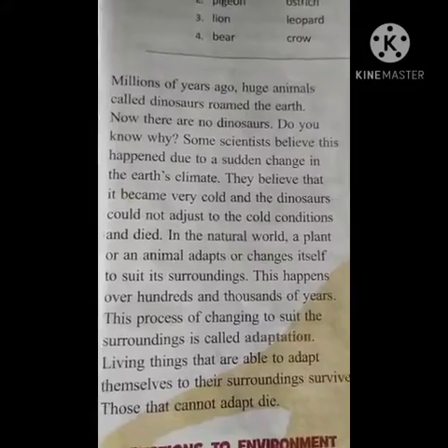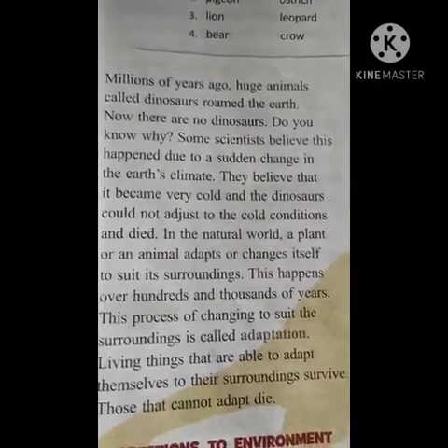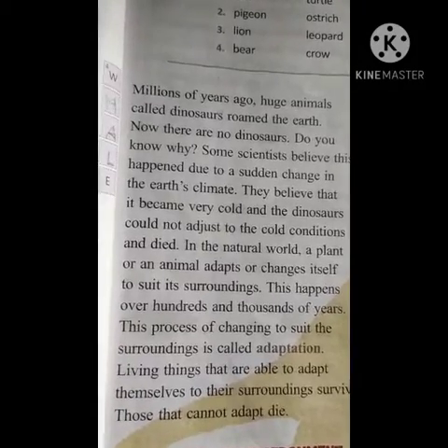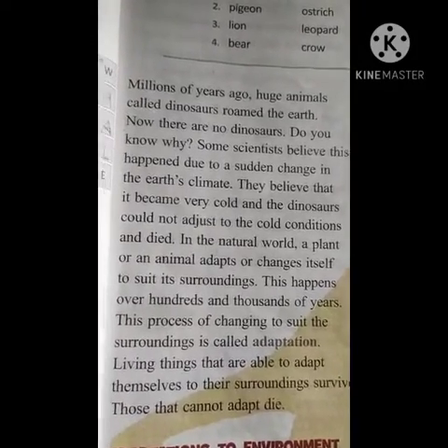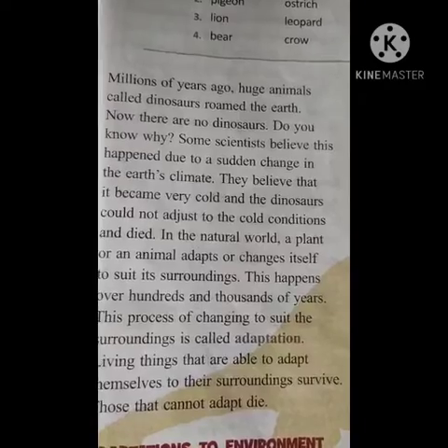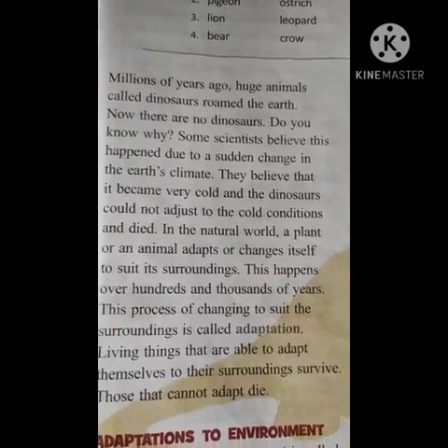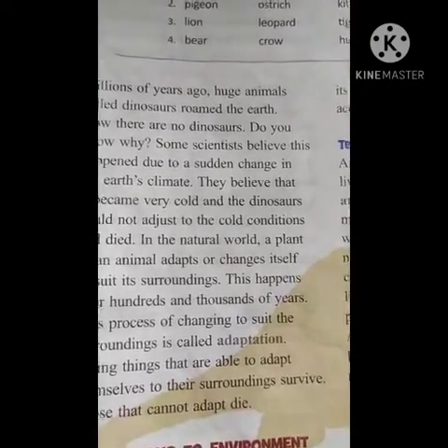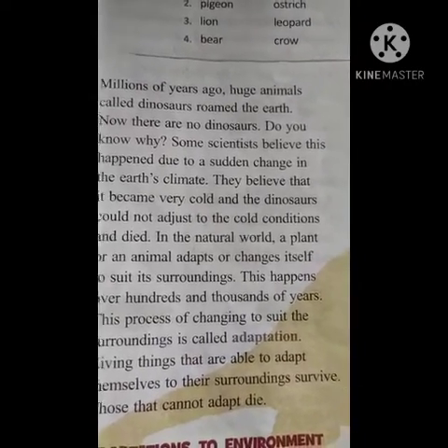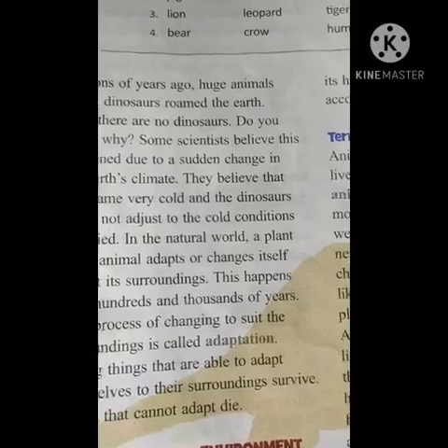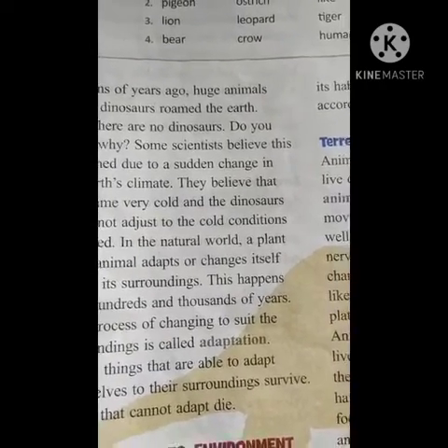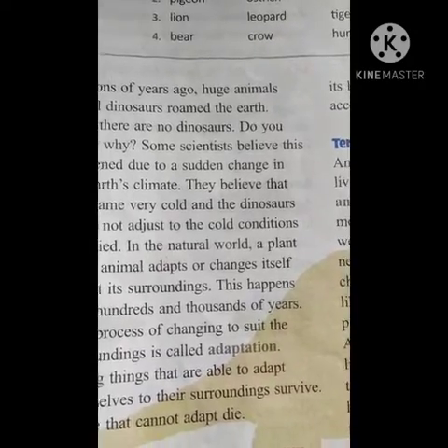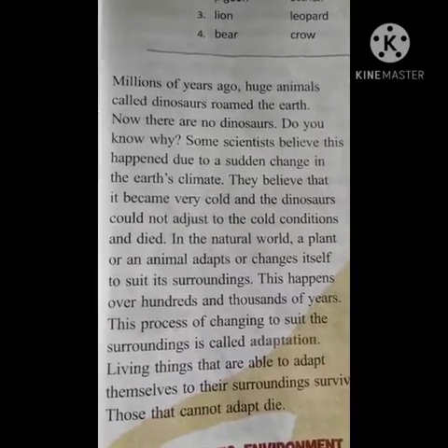So here, children, they are talking about what, children? Dinosaurs. Thousands of years ago, what happened? The climatic condition changed, and because of the change, the dinosaurs were unable to survive. So those who survive and suit their surroundings, that is called adaptation. And those who do not adapt themselves to their surroundings, they die. Okay, children, they are unable to survive.